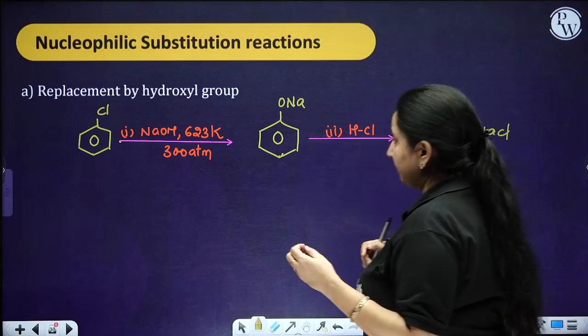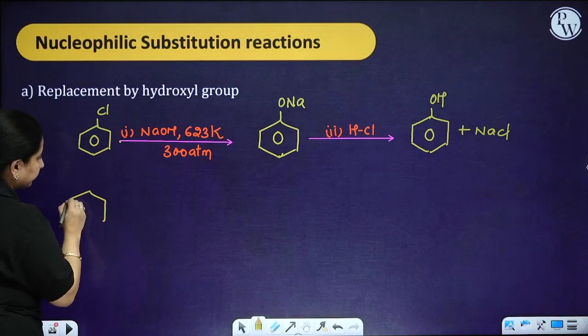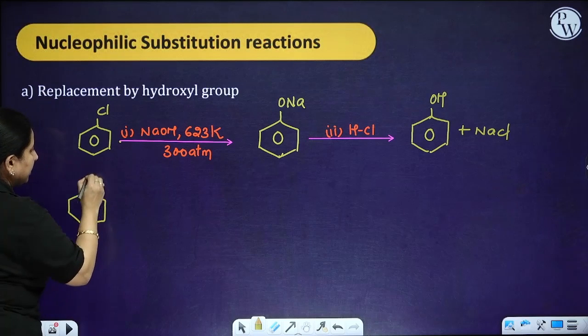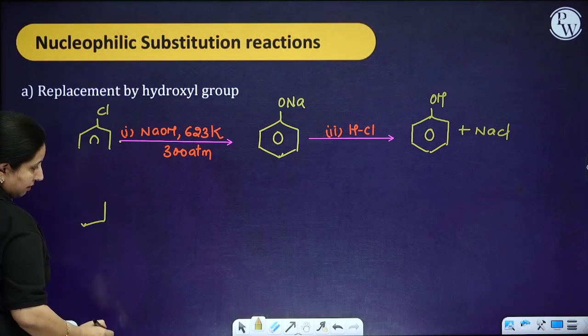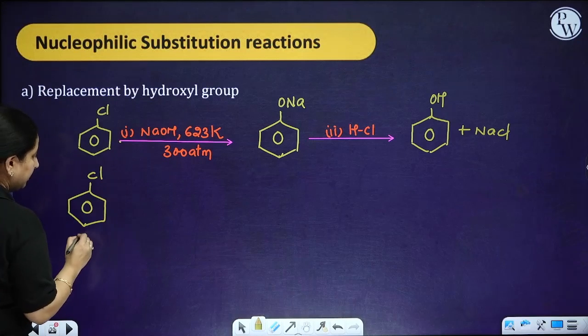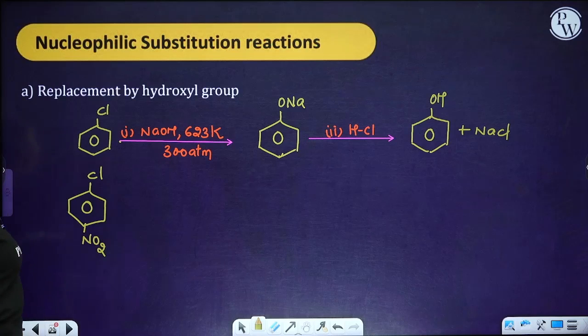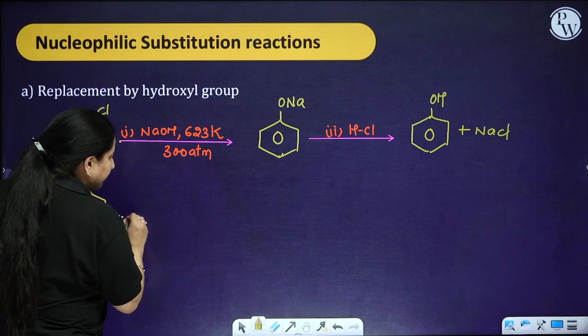The very first thing, say suppose I am having a chlorobenzene and over here I keep a NO2 group. Now you know that NO2 group is the electron withdrawing group.